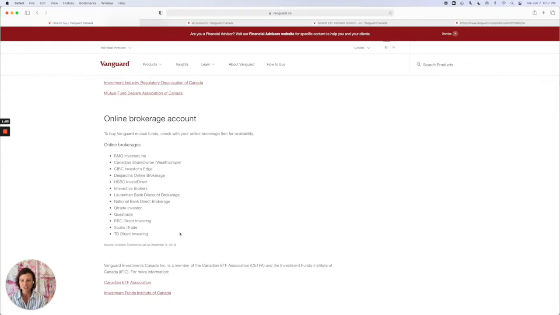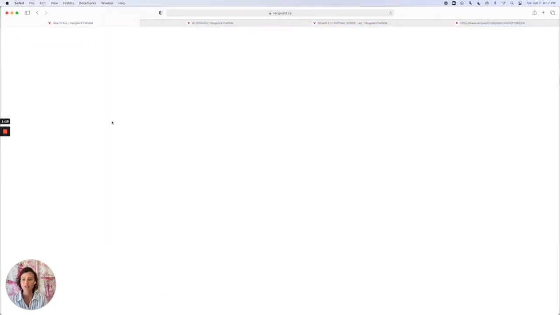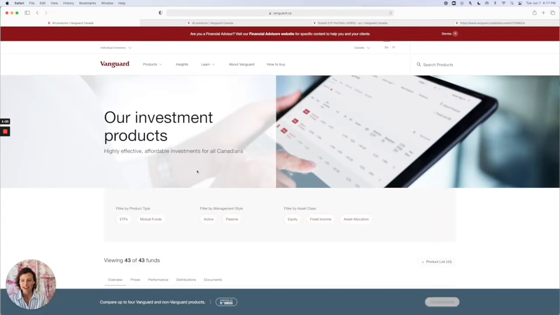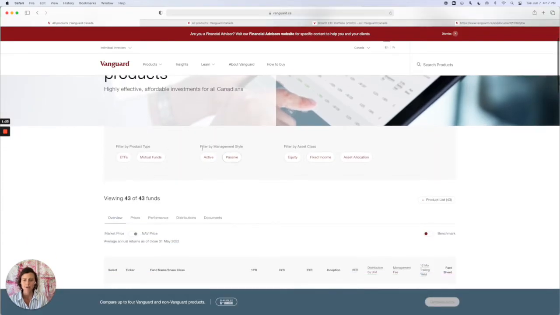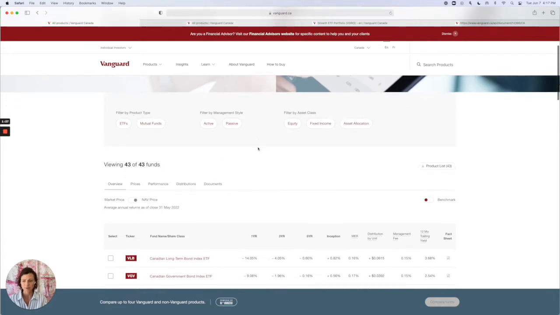All right, so then once you have an account, you put money into it, and then you have a decision of what are you going to buy with that money. And that's what I'm going to show you right now as some of your options. So to look at the options, we're going to go to products and then all products. And this site allows you to filter by product type, management style, and asset class. And so I'm going to start with the simplest way to invest, and then we can get a little bit more complicated depending on your desires.